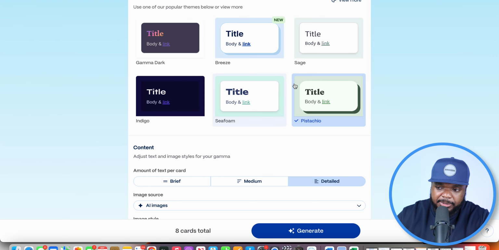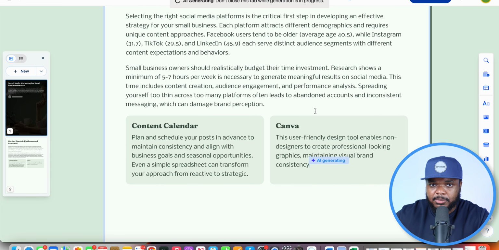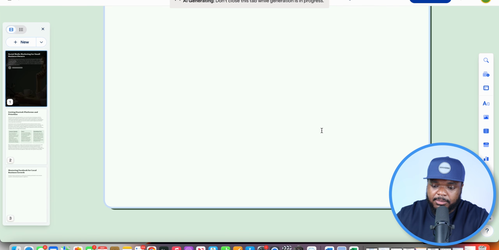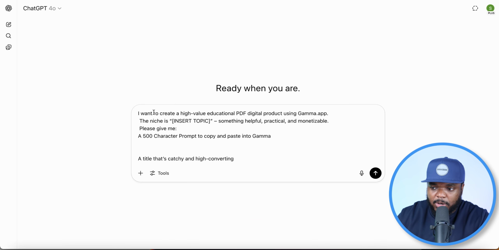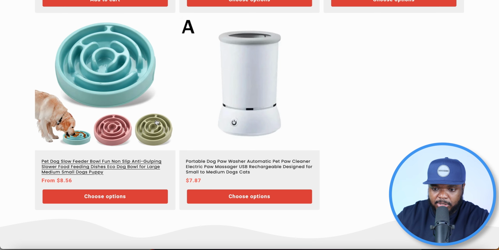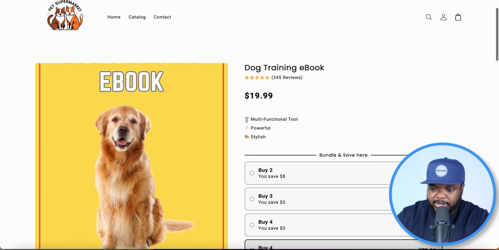But the way that ChatGPT is going to be able to help you is when it comes to the initial prompt that you're going to put into Gamma in the first place. Because if I just copy this one, I'm going to show you what I did recently with one of the ebooks that I made, which was for this particular pet store that I'm testing out. If I just come over here, as you can see, I've got this dog training ebook.